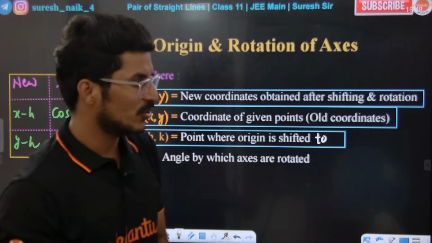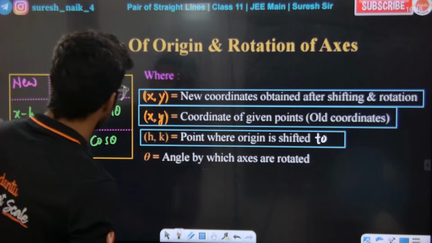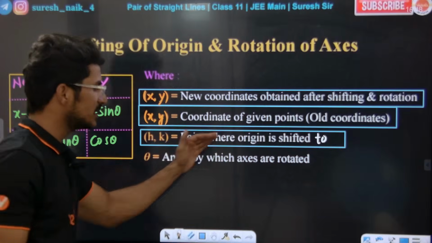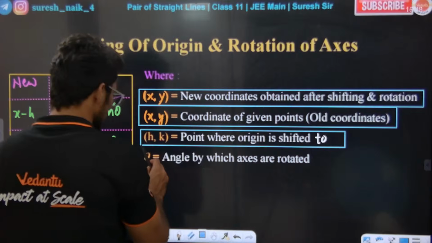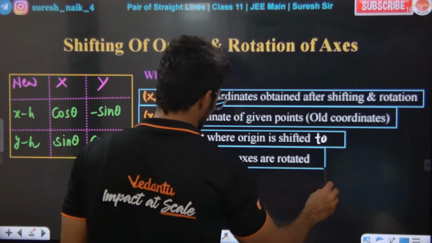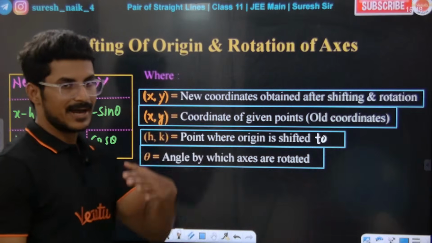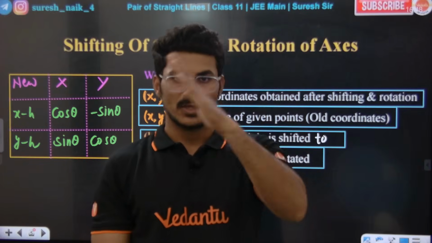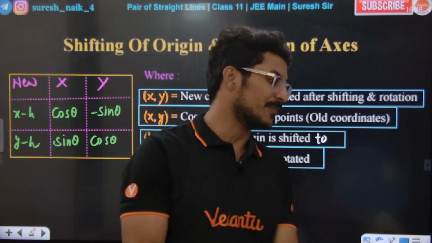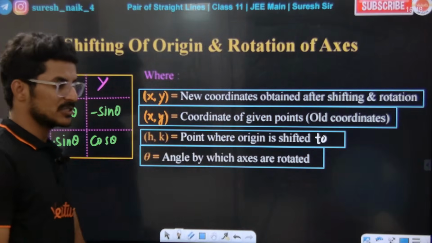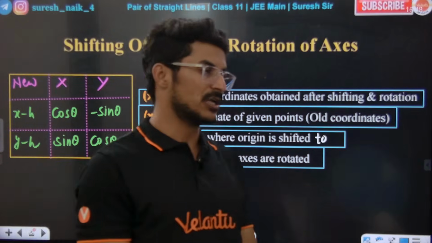So yes, okay sir, h comma k means the point where the origin is shifted to is h comma k. Theta means the angle by which the axes are rotated. After rotation, the angle between the new x axis and the old axis is theta. And theta will be positive or negative if you go in the anti-clockwise or clockwise direction.